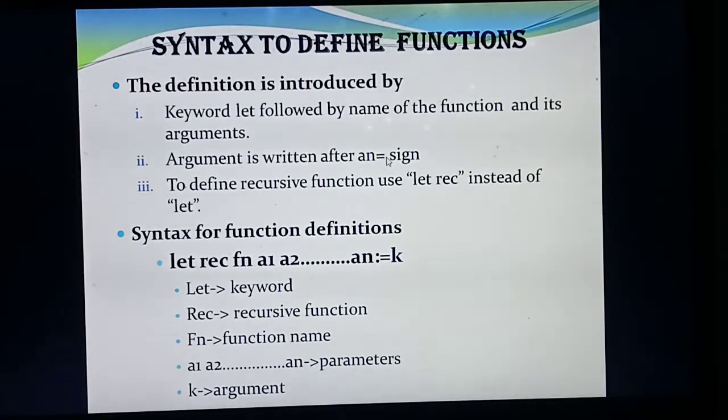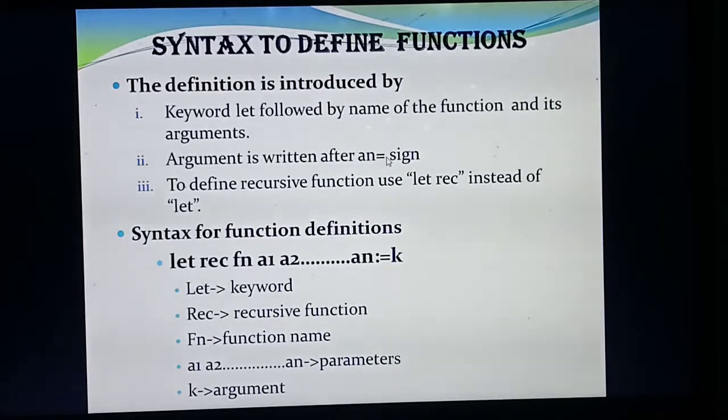Understood? Then the last point. Already I said a function always starts with the keyword let. Sometimes you need to define the function as a recursive function. Last year also you have studied recursive functions, isn't it? So if you need to define the function as a recursive function, you should write a keyword called REC along with the keyword let.